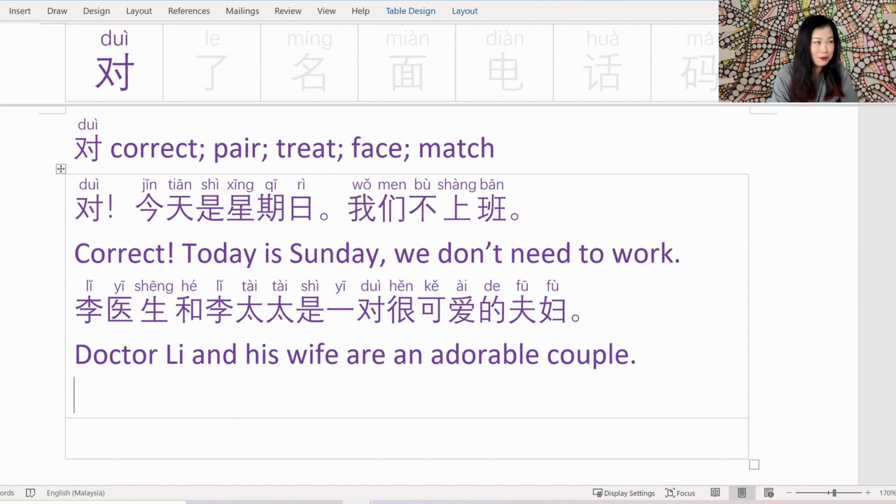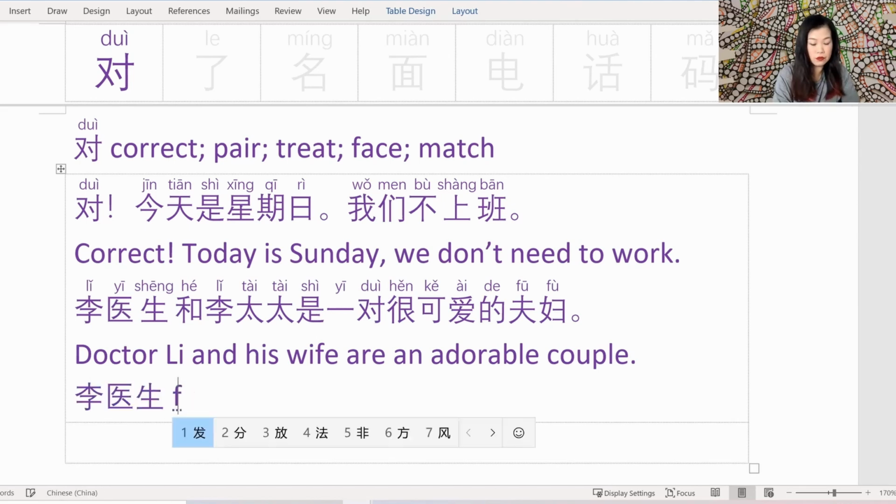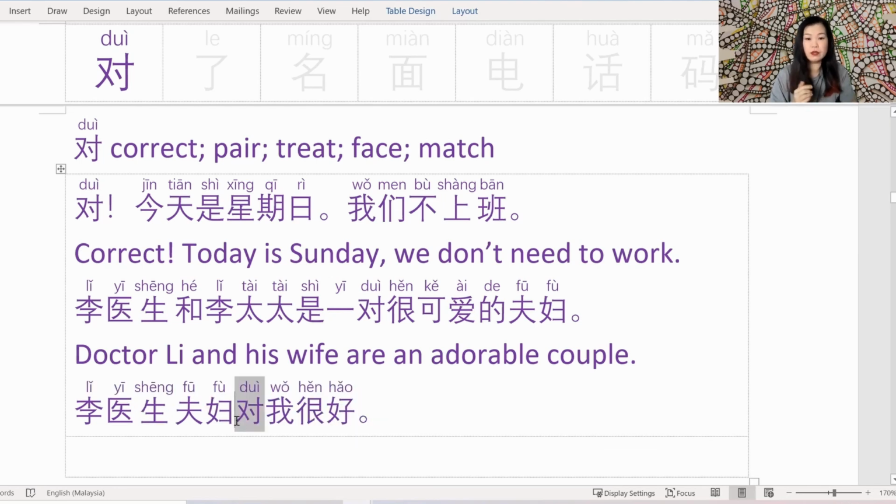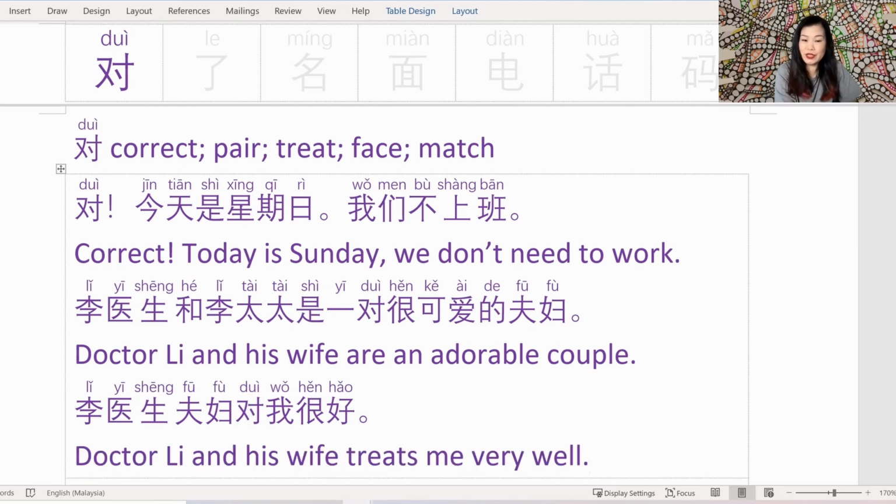Here's a third example. 李医生夫妇对我很好 So 李医生夫妇 refers to 李医生 and his wife 对我 In this case, I'm using 对 as in treat. They treat me very well. So 3 ways to use 对 to mean correct, 一对 a pair and 对我 treats me.